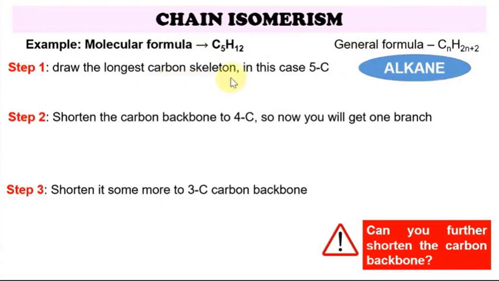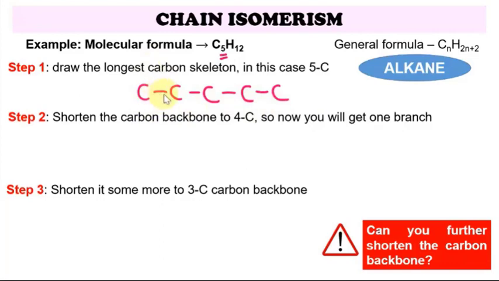To find all the chain isomers in C5H12, first we are going to draw the longest carbon skeleton, in this case 5 carbons. I'm going to use the condensed structure. It's up to you if you want to use the expanded or skeleton structure, as long as your structure is correct. The longest carbon chain is 5, so I'm going to draw 5 carbons in a straight chain: 1, 2, 3, 4, 5. This is my longest carbon chain.